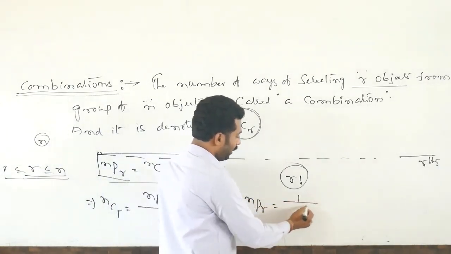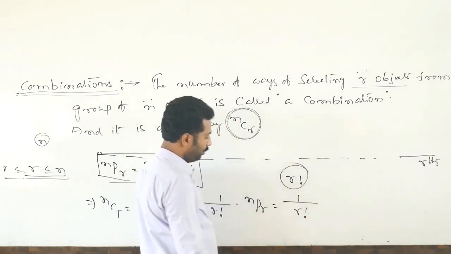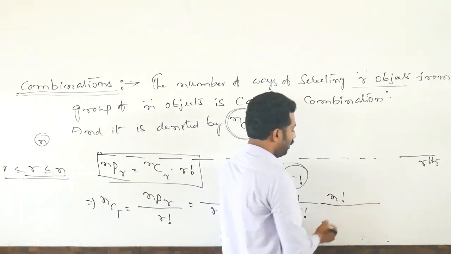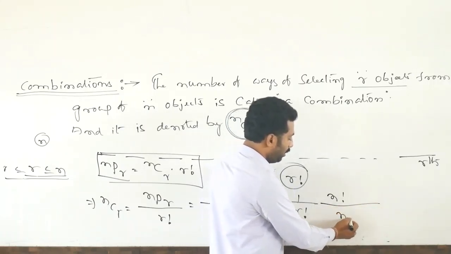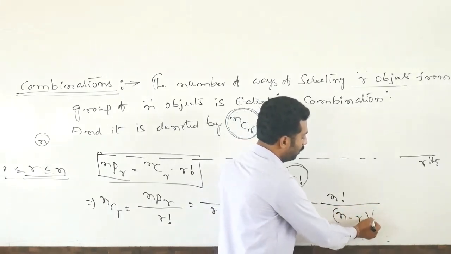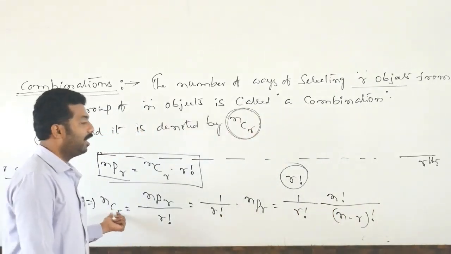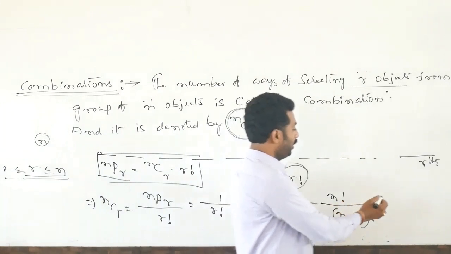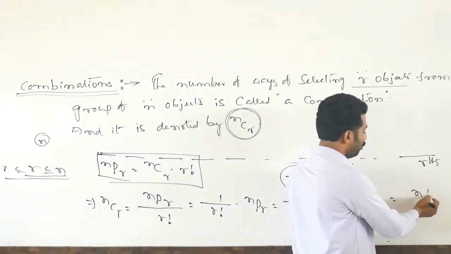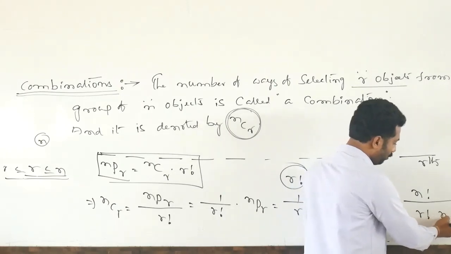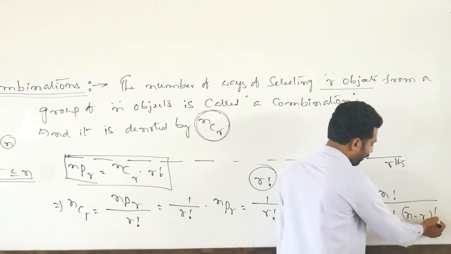So this is again 1 by R factorial into NPR. Last class I told the derivation also. N factorial divided by N minus R factorial. So this is the formula to calculate NCR. So finally, what is the NCR formula? N factorial divided by R factorial into N minus R factorial.